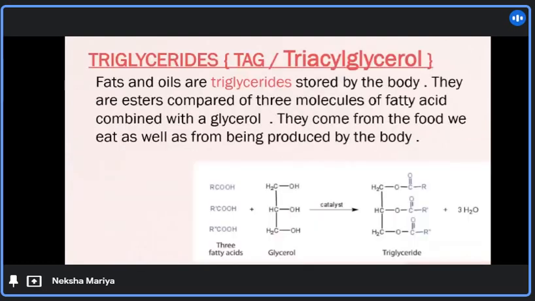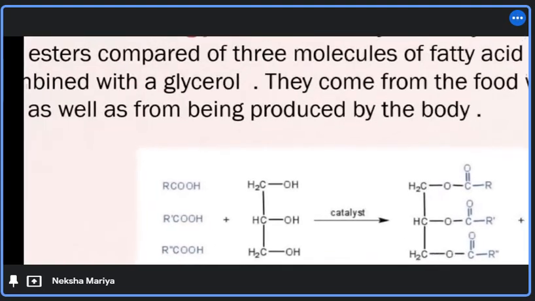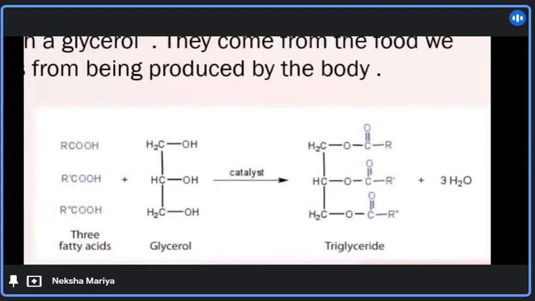Now we can talk about one of the most important neutral lipids in our body, triglycerides, as an example of simple lipids. Fats and oils are triglycerides stored by our body. They are esters composed of three molecules of fatty acids combined with glycerol. They come from the food that we eat as well as from being produced by the body. Here, in the equation, the three fatty acids are combined with glycerol and reacted in the presence of a catalyst, and triglyceride is formed.